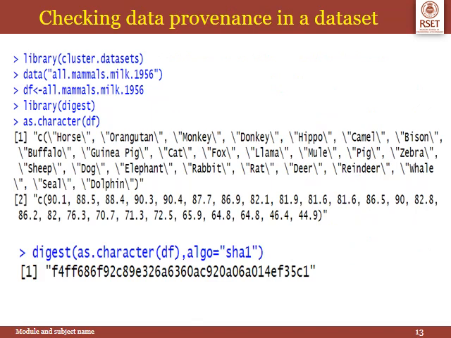In my R markdown file, I'll be doing k-means clustering, and I'll be writing the code, the comments and graphs for doing k-means clustering. If you remember, for doing k-means clustering, we had used a data set of milk samples of different mammals, and it was in the library cluster.datasets. We had loaded a data set in that library called all.mammals.milk.1956, and I am loading that data. After that, this all.mammals.milk will be loaded into a data frame called df.